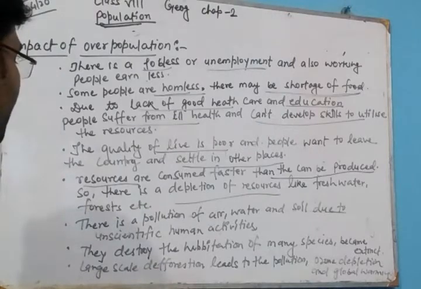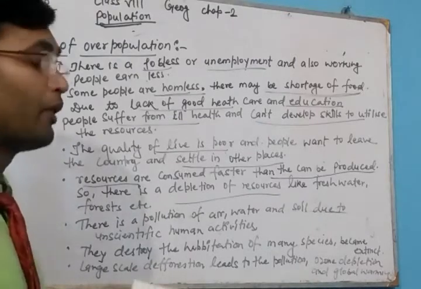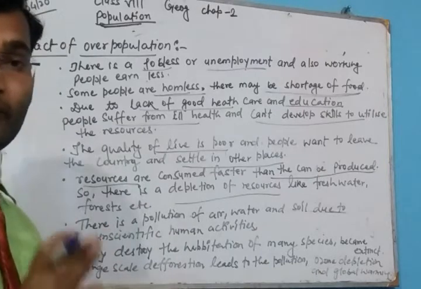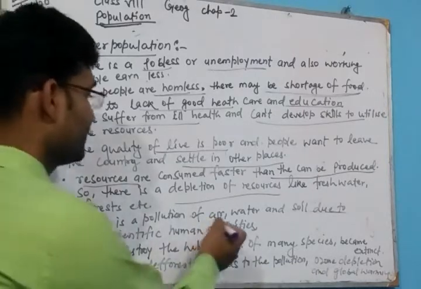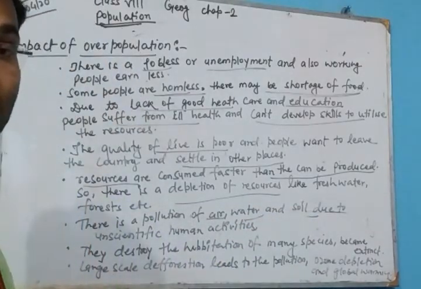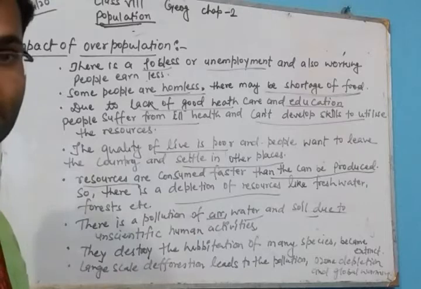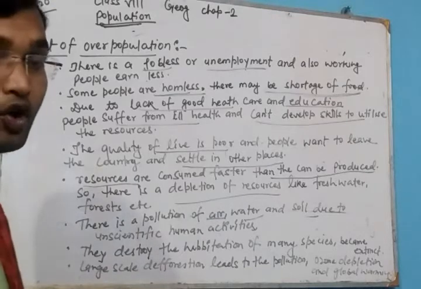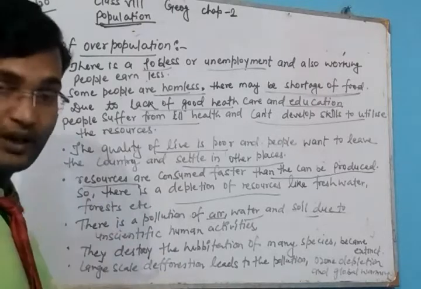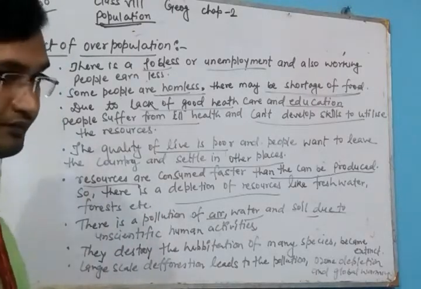Okay. Next point, there will be pollution. If there is a large number of population, there will be pollution of the water, air and the soil due to the unscientific human activities. Unscientific human activities के कारण वहाँ पे pollution बढ़ेगा, soil का, water का, air का.